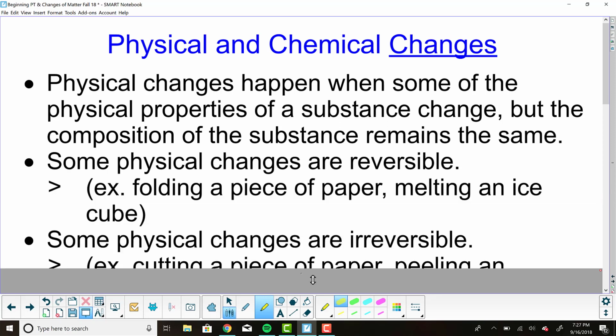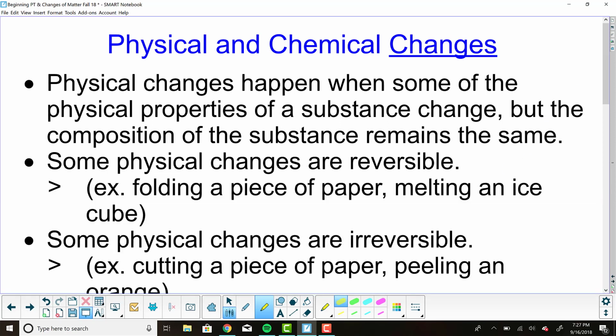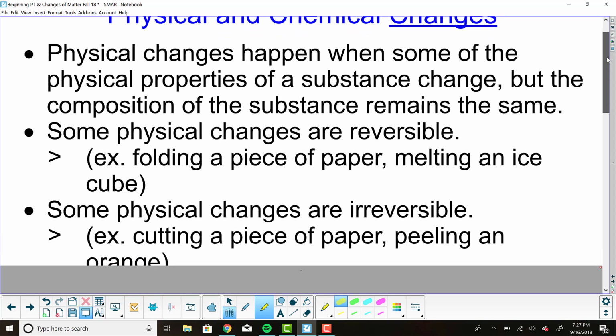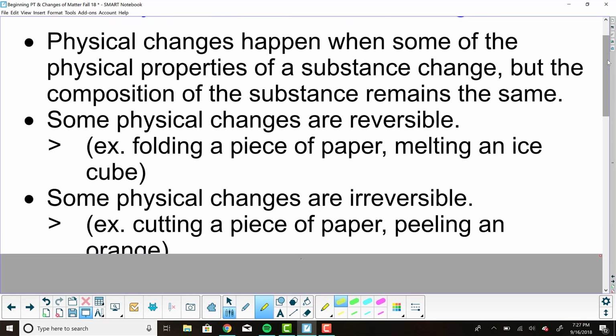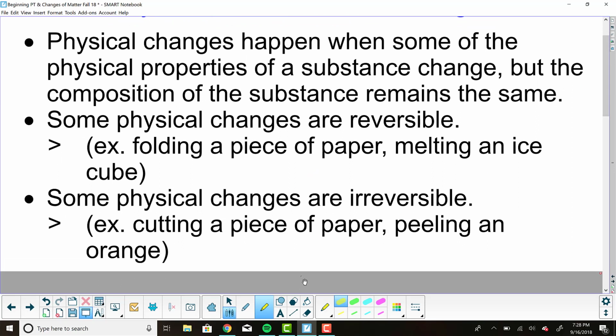Some physical changes are reversible, and some are not. Some reversible physical changes are maybe folding a piece of paper or melting an ice cube. But on the converse, some physical changes are irreversible, like cutting a piece of paper. So it's not enough to say that a physical change is something that can be reversed, right? Because if we cut a piece of paper, well, we know that it's still paper. Our two halves of paper are still made of paper. They're just in smaller components.